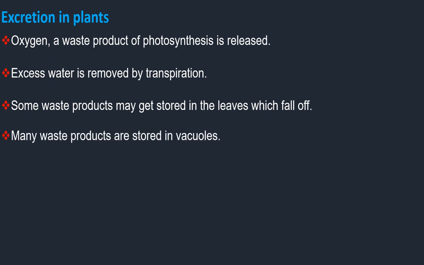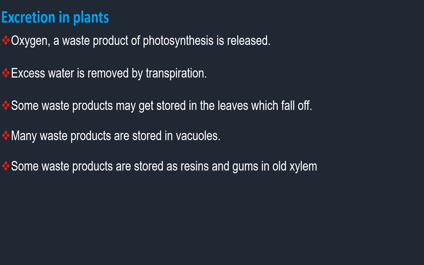Okay, then many waste products are stored in vacuoles. There are vacuoles present in the plant cells, so many waste products are also stored in the vacuoles. From these vacuoles, they are going to be removed in different forms. Okay. Next, some waste products are stored as resins and gums in the old xylem. In the plant body, xylem is present. Xylem has four types of cells; remember, xylem parenchyma is there. That xylem parenchyma is storing resins and gums. So some waste products are excreted from the plant body in the form of resins and gums. Those are going to be stored in old xylem.